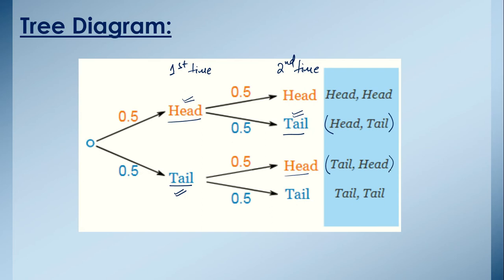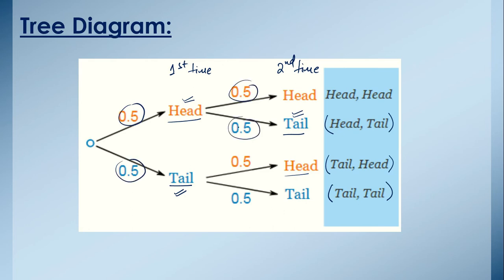Then the possibility will be tail and tail. Okay, and as we know that whenever we toss a coin, the probability of head and tail is both 50-50% or 1 upon 2 or 0.5. So that's why here we have written probabilities as 0.5.